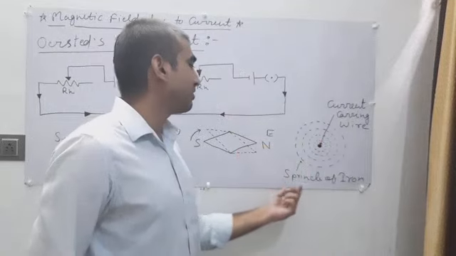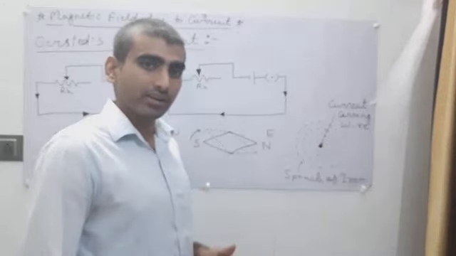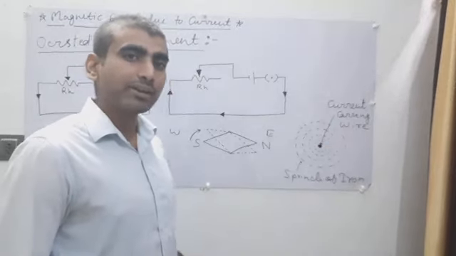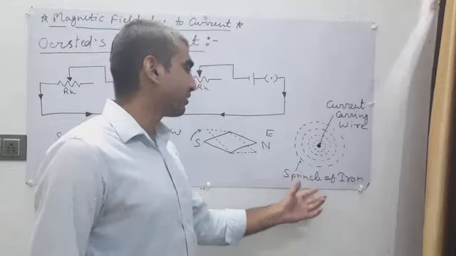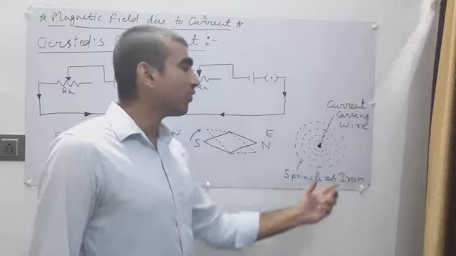Otherwise, why would the iron sprinkles make this pattern? Because iron sprinkles only make a pattern or deflection due to a magnetic field.